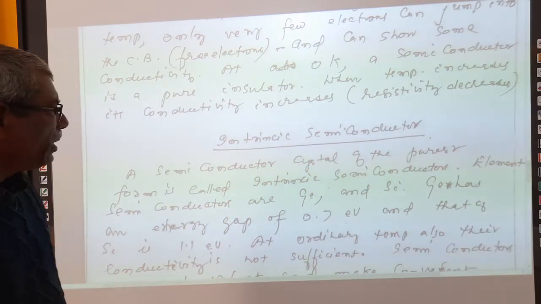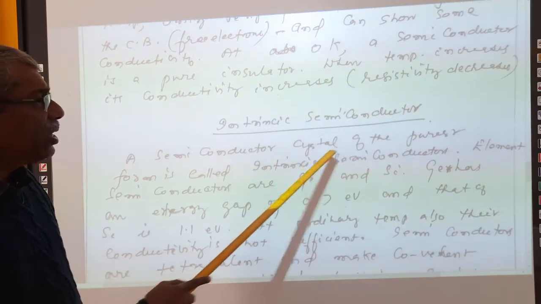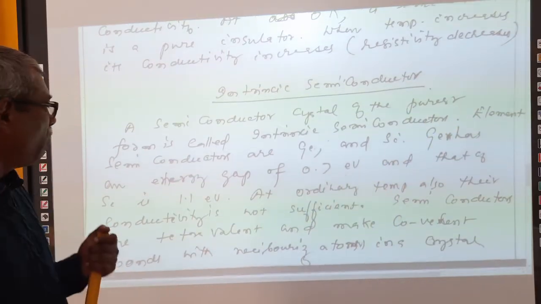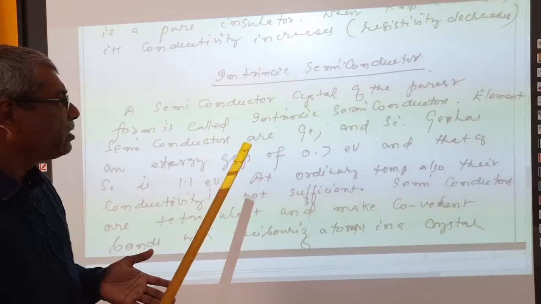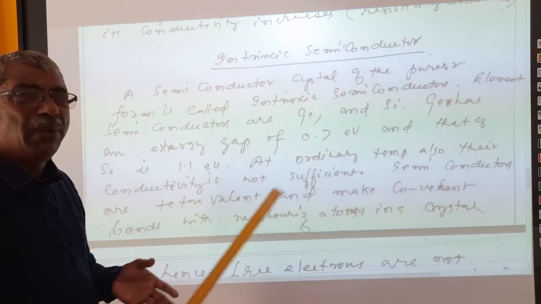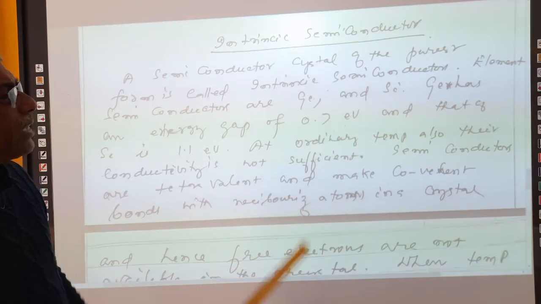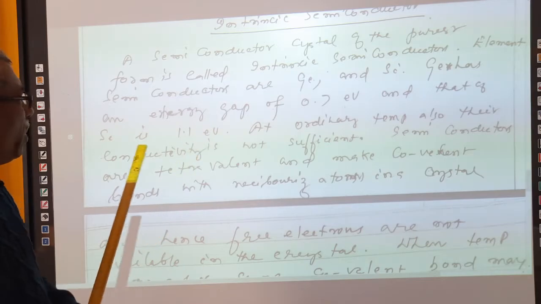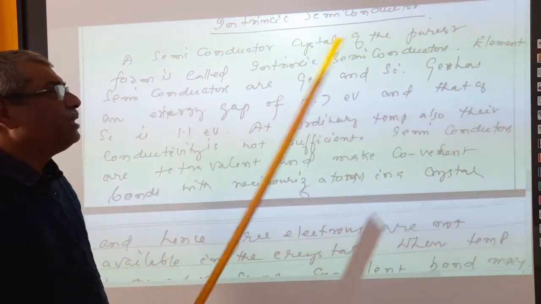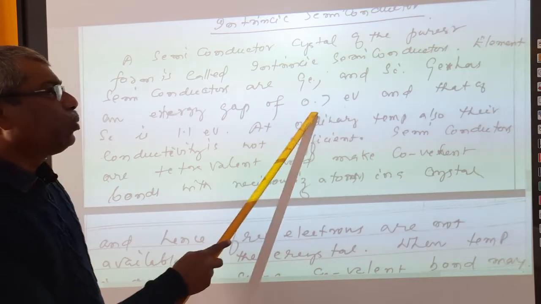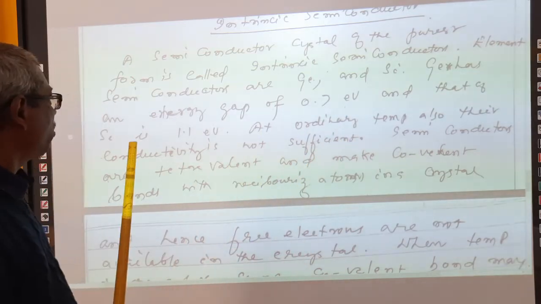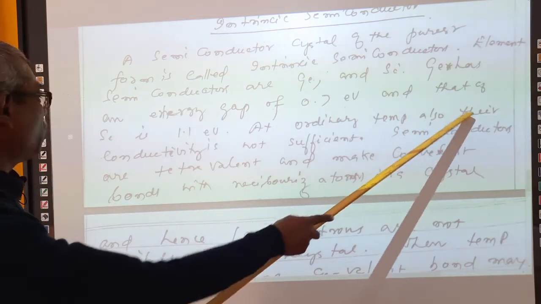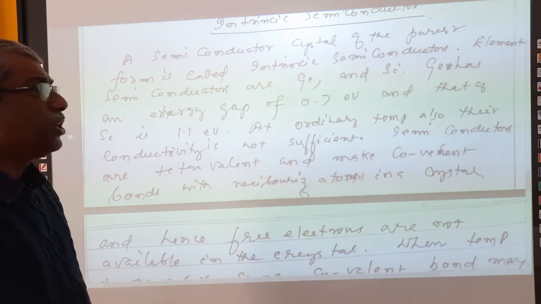Next I am coming to intrinsic semiconductors. What are intrinsic semiconductors? A semiconductor crystal of the purest form is called an intrinsic semiconductor. For example, in the elementary form, the semiconductors sold in the market, as I told you, are germanium and silicon. But the most used elementary semiconductor is silicon, because of genuine reasons that will be explained later. Germanium has an energy gap of 0.7 electron volt, always remember, and silicon, Si, has 1.1 electron volt. At ordinary temperature, their conductivity is not sufficient.